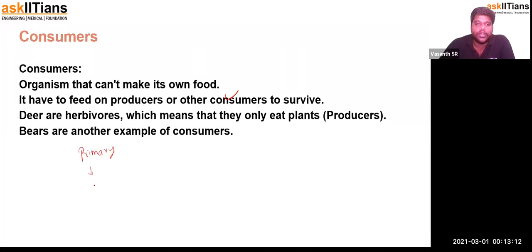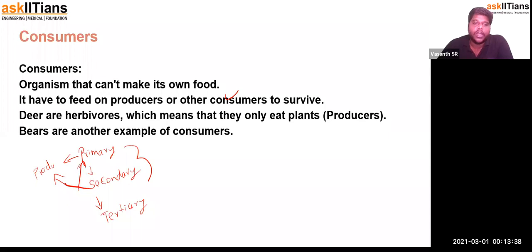secondary, and then tertiary. So all these three are different categories. Primary consumers are directly relying on producers, and secondary consumers rely on both producers and primary consumers, and tertiary consumers are going to rely on primary and secondary consumers. So these are the different types of consumers.